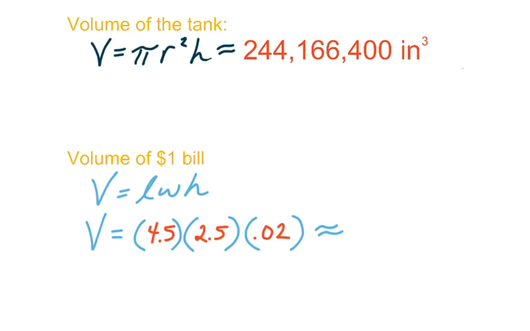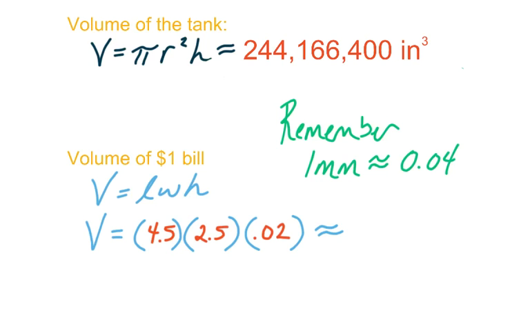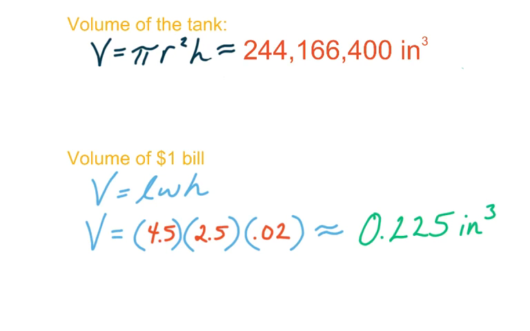Now we find the volume of a $1 bill. We take the length, 4.5, times 2.5, the width, times 0.02, the height or the thickness. Remember that 1 millimeter is approximately 0.04 inches, and 0.02 is half of 1 millimeter. So when we multiply these, we get 0.225 inches cubed.